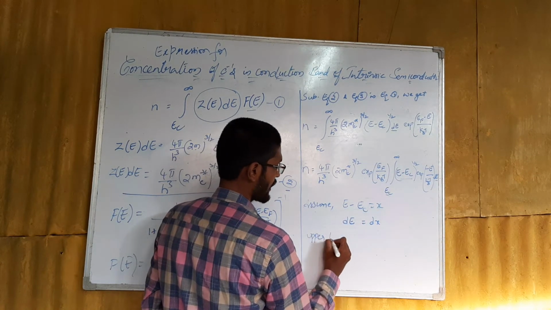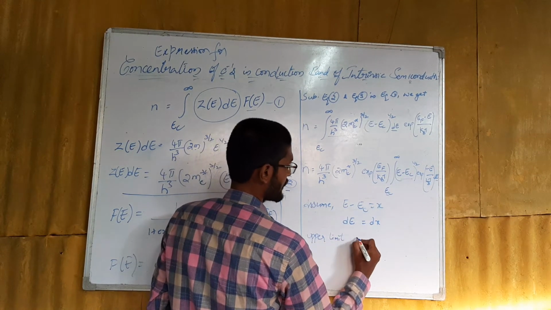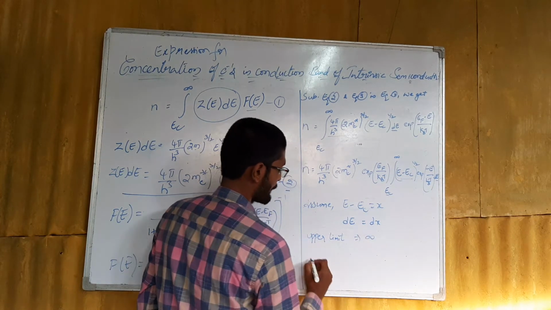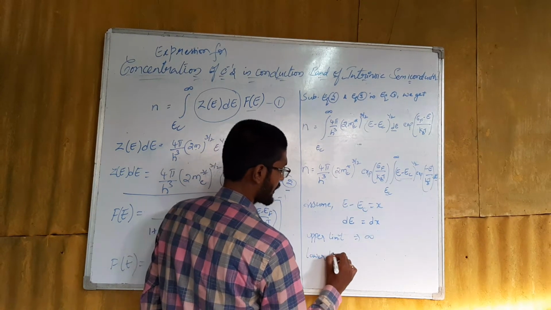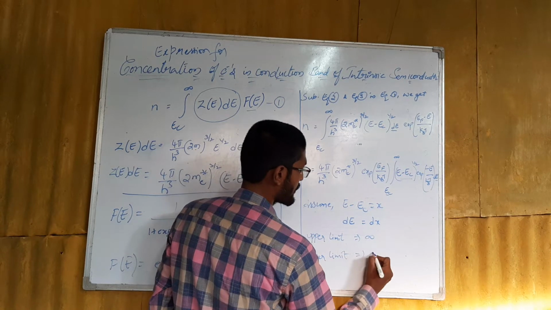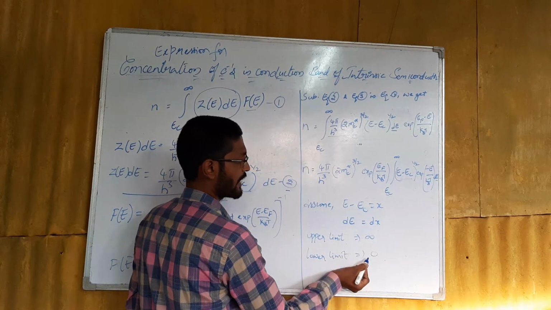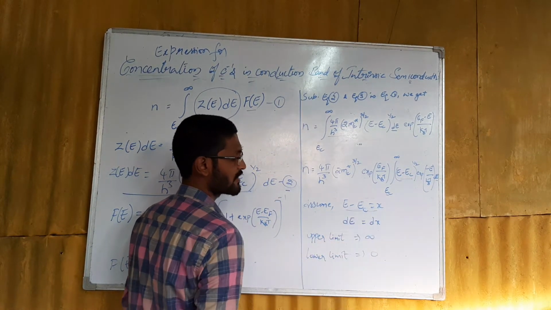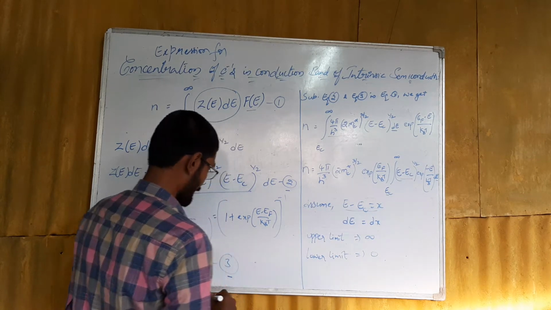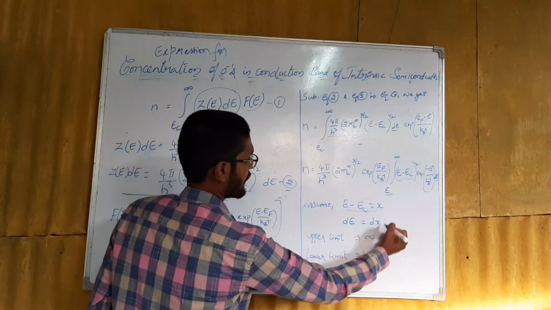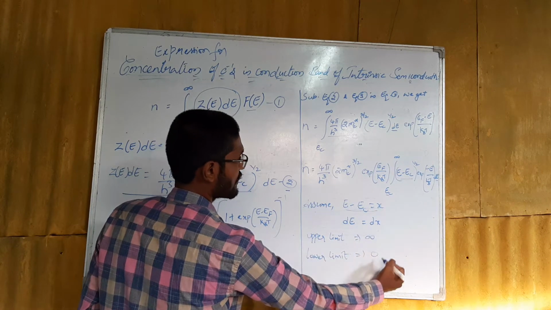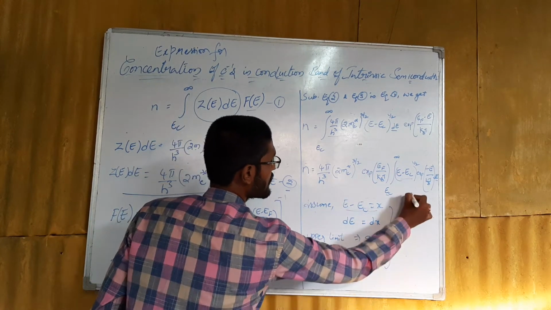The upper limit will be equal to infinity, and the lower limit will be equal to 0. These limits are obtained from the equation E minus EC is equal to X. After getting the values of X and dx, substitute all these values in this equation.